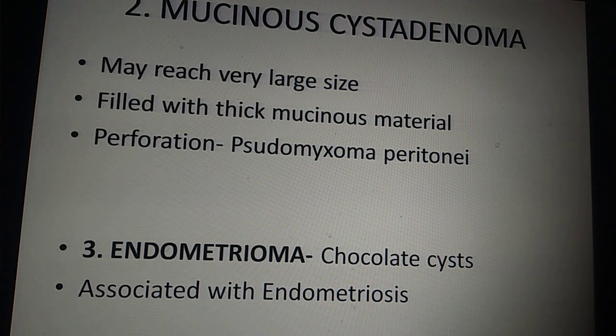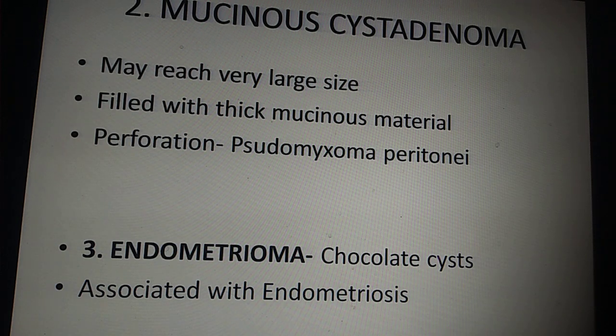If it undergoes perforation or rupture, it will lead to pseudomyxoma peritonei, which is a troublesome condition, you know, right? It will keep coming back. So what we do to prevent it is, when we do a surgery, we have to take it out without rupturing the mucinous cystadenoma. We have to take it out without spilling the contents into the peritoneal cavity. If at all that happens, then we give a 5% dextrose wash to dissolve the mucinous content and give a nice peritoneal wash, hoping that will help. Because if the perforation occurs, there is a chance that it can lead on to pseudomyxoma peritonei, which is a recurrent condition for the patient.